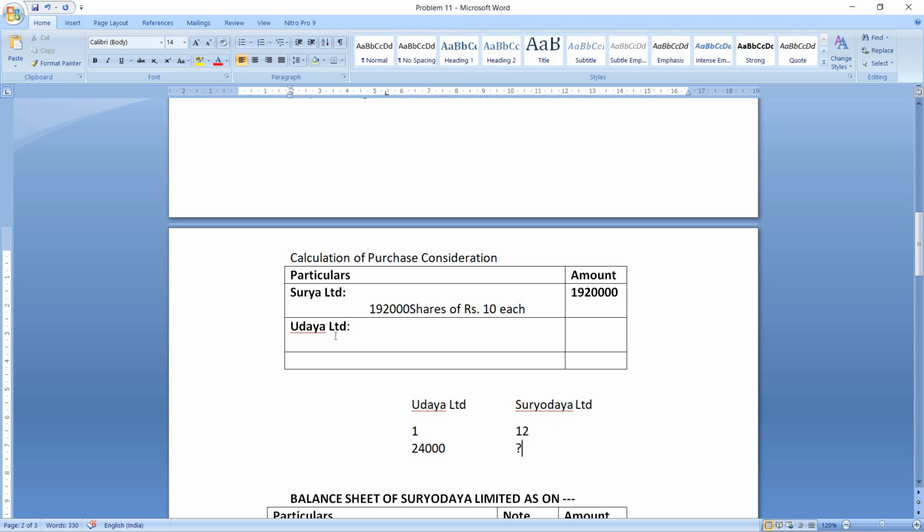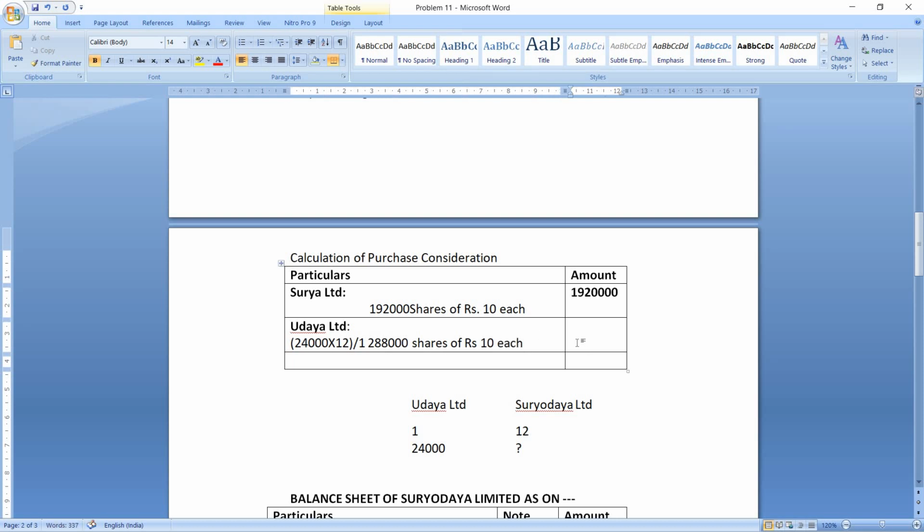So we have to cross multiply and find out. We will take it here, 24,000 into 12 divided by 1. That will be 2,88,000 shares of rupees 10 each.